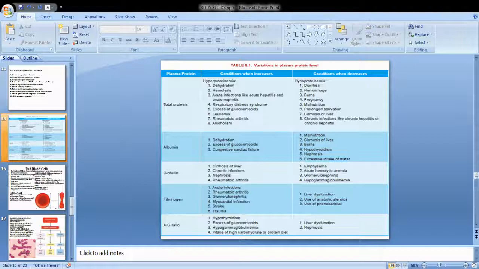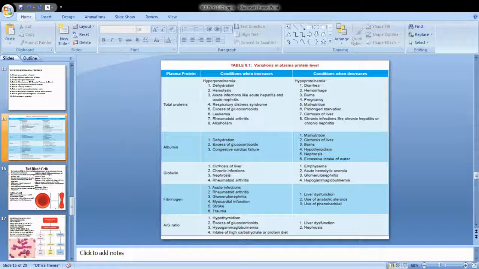Fibrinogen level can increase during infections, because during infection the microorganisms invade the body, so the body will secrete more and more granulocytic cells: basophils, eosinophils, and other polymorphonuclear cells. They will go and attack the microorganisms, engulf them and destroy them.